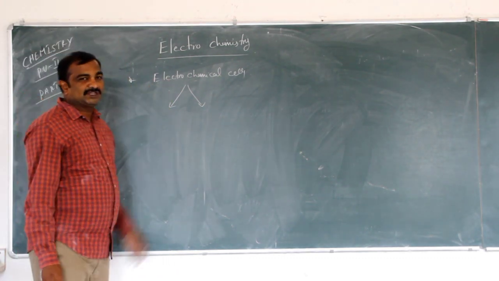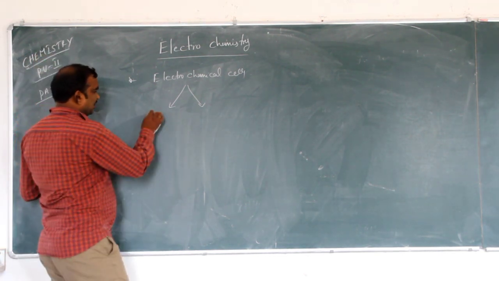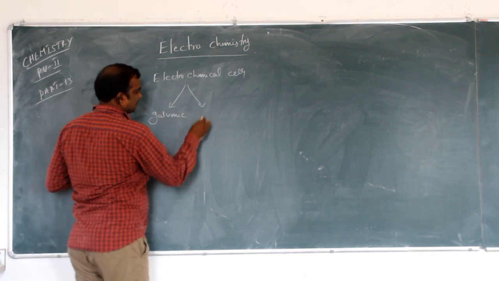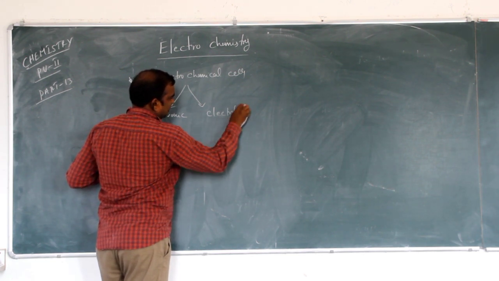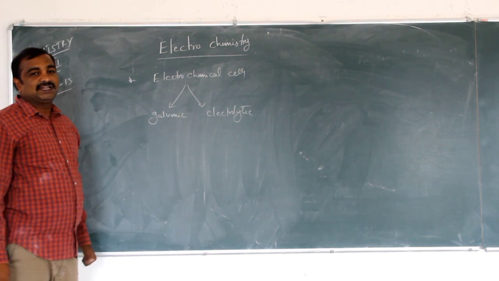There are two types of electrochemical cells: one is the galvanic cell, and the second one is the electrolytic cell.